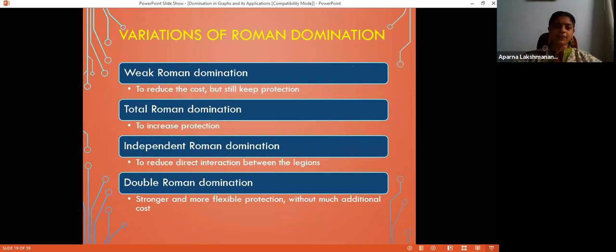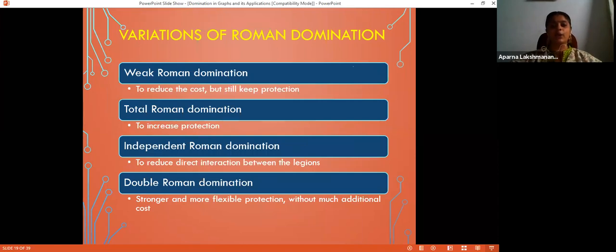What is that? Weak Roman domination was introduced to reduce the cost but still keep protection. That is the concept of weak Roman domination. Reducing the cost means reducing the number of army units and still keeping the protection.